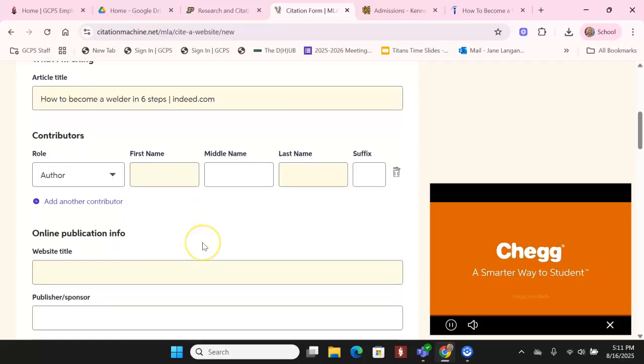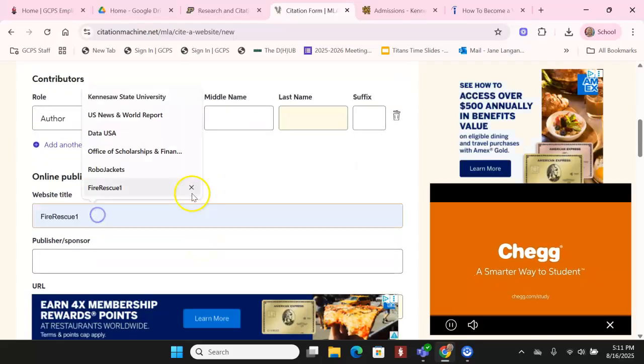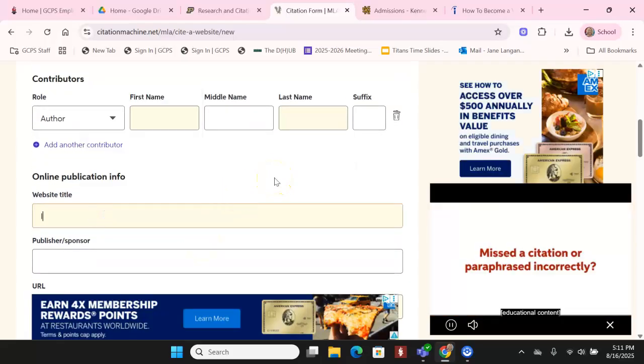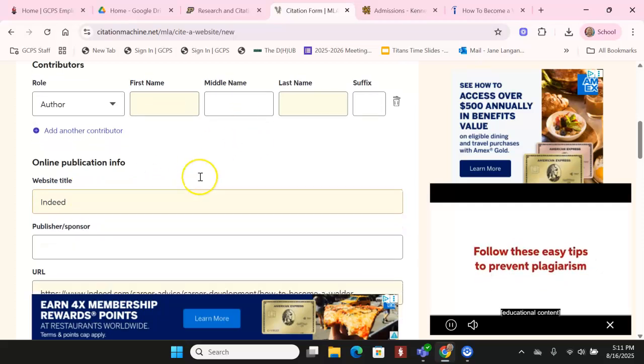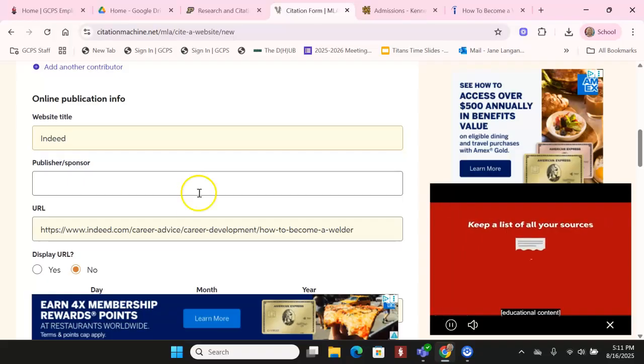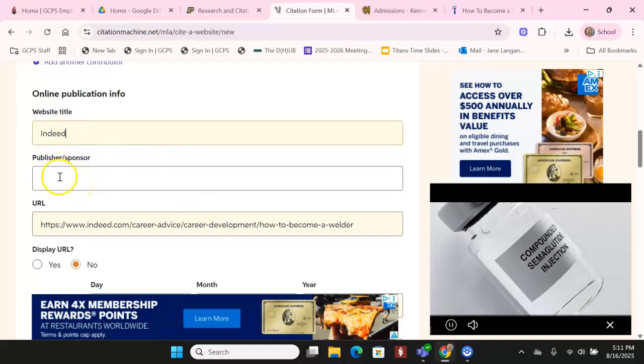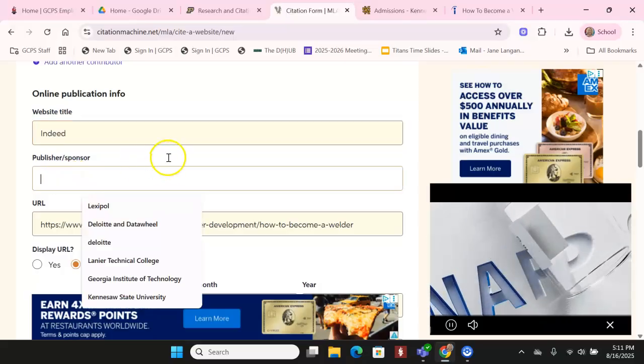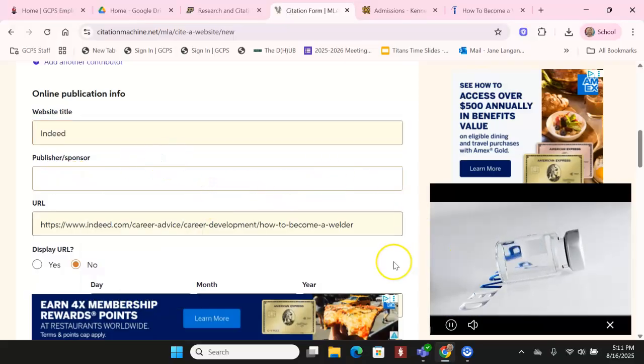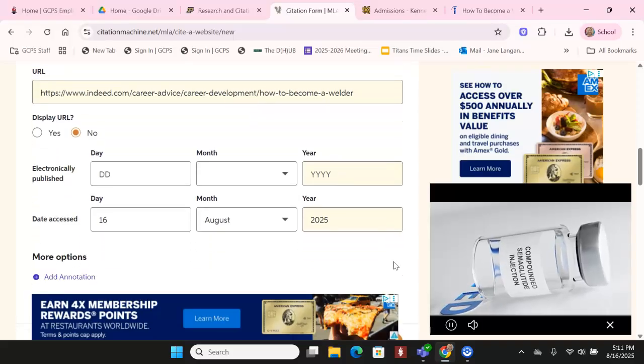So we're going to skip that one. What's the website title? It's written by Indeed. So we do need to put that in. The website is Indeed. And again, with a publisher this big, it is published by Indeed, so you could put that in there, but you really don't have to.